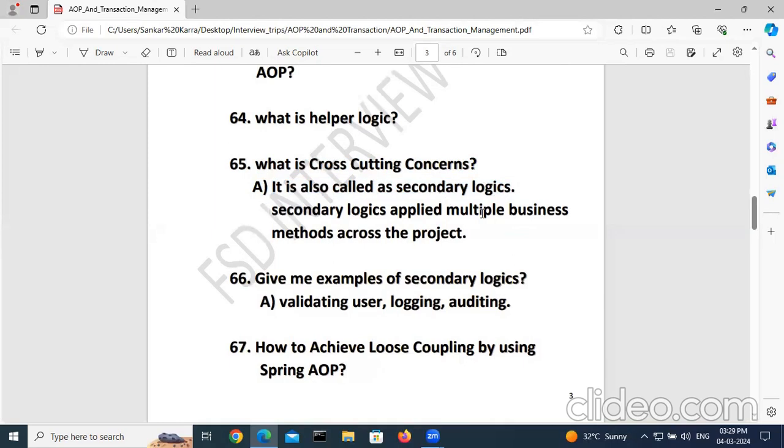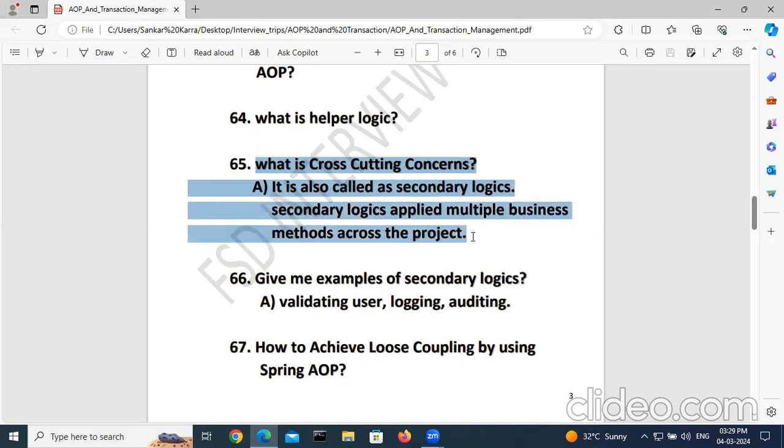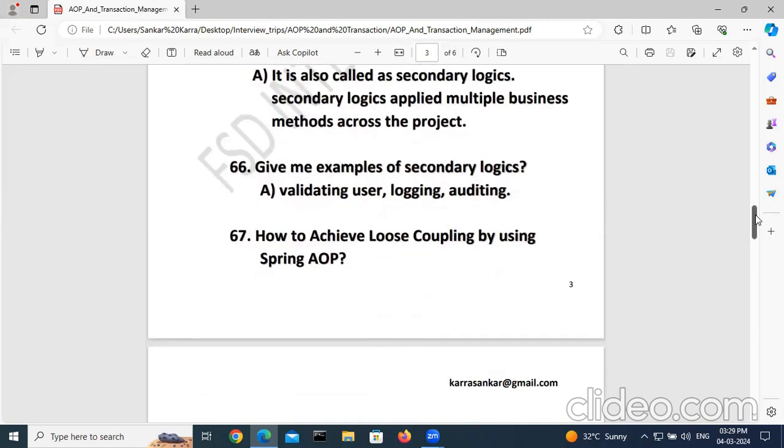Secondary logic is applied to multiple classes, multiple business methods across the project. What is cross-cutting concerns? It is also called secondary logic, applied to multiple business methods across the project. Give me an example of secondary logics: validating user, logging, auditing, etc. These are the secondary logics.